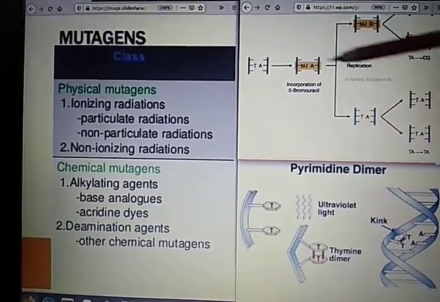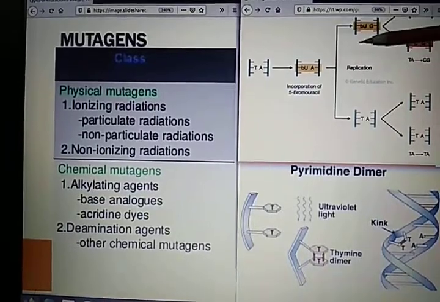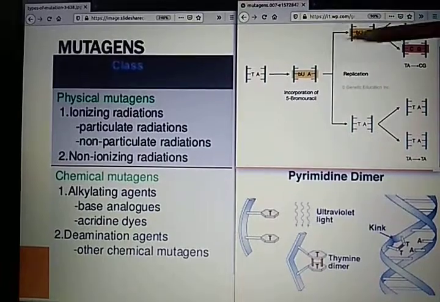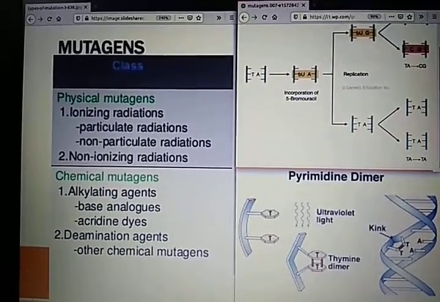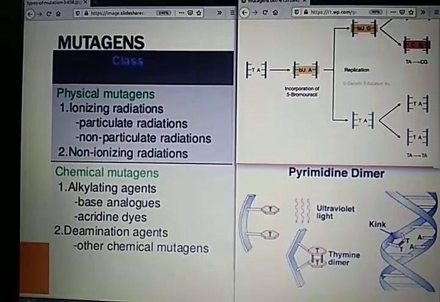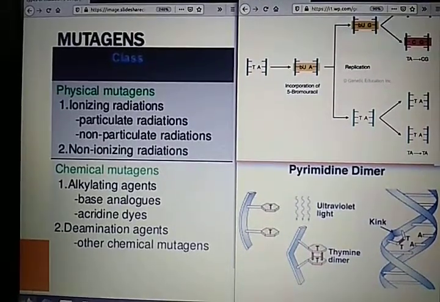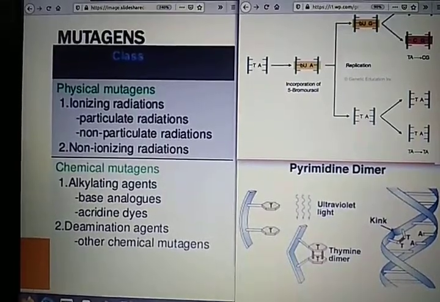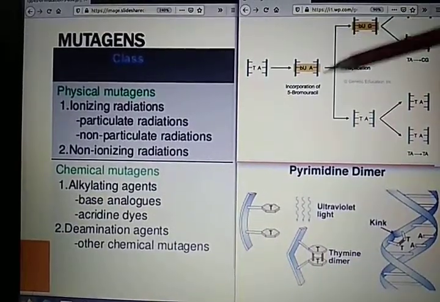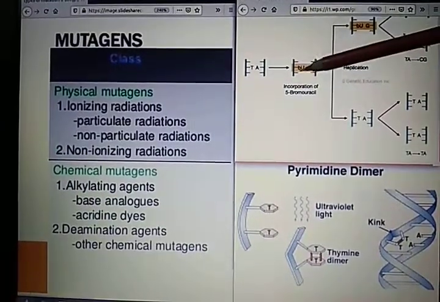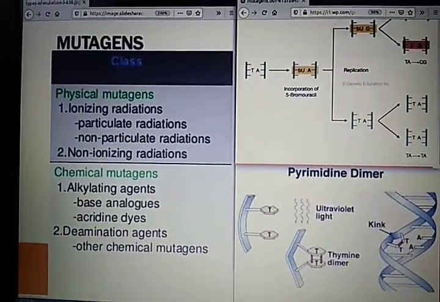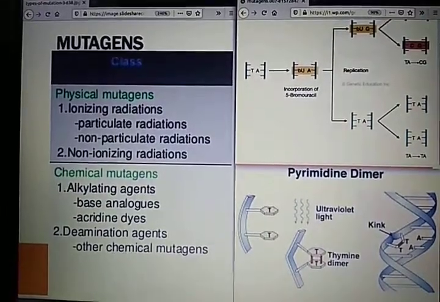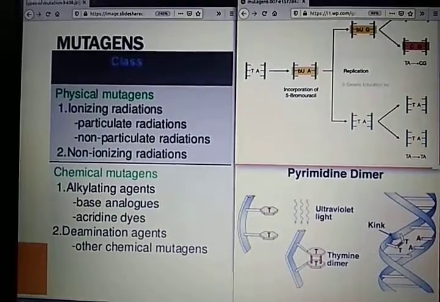After replication, what happens? This bromouracil is getting incorporated in each step. This 5-bromouracil is actually similar in structure to thymine, but unnaturally pairs with guanine. What do you consider? That this is similar in structure with thymine, so it should pair with adenine, but it unnaturally pairs with guanine. So in the next phase of replication, it will pair up with guanine. See, what will happen after that?